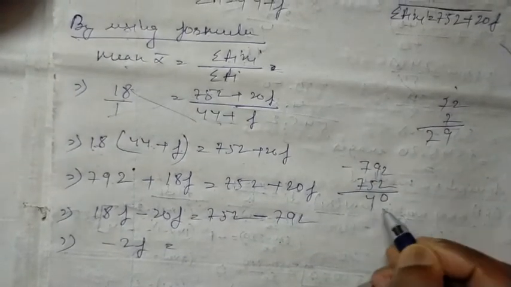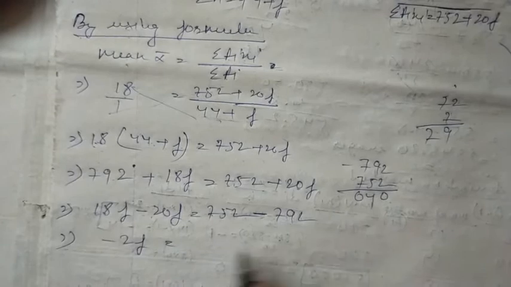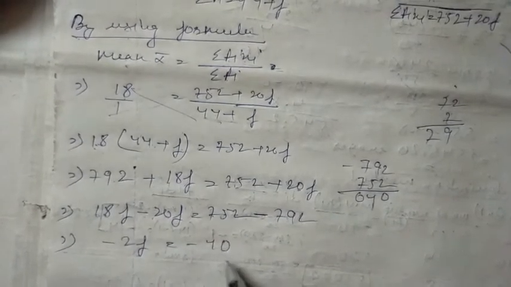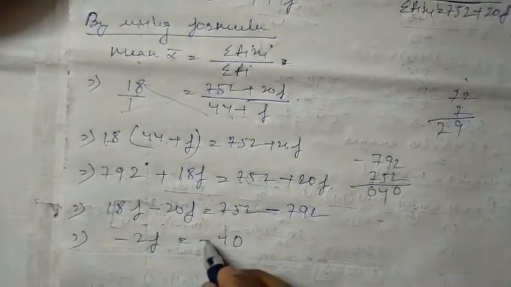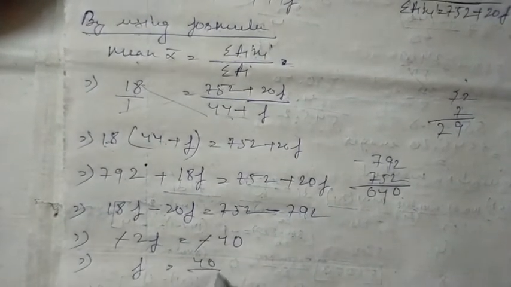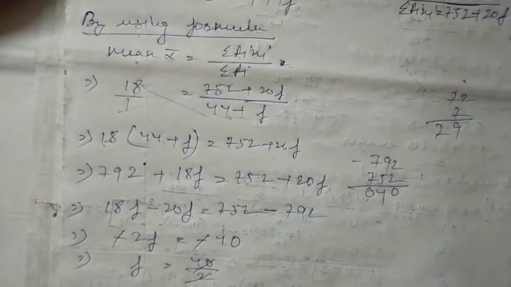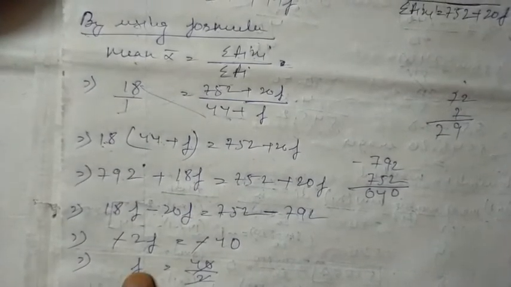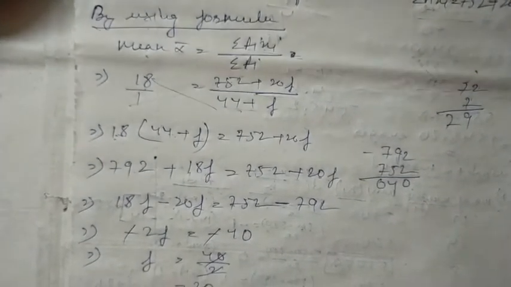It means it is minus 40. The minus will be cancelled. f will be 40 divided by 2. If I cancel it, it will be 20. So the value of f is 20.